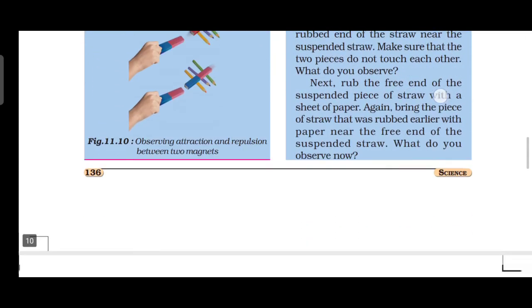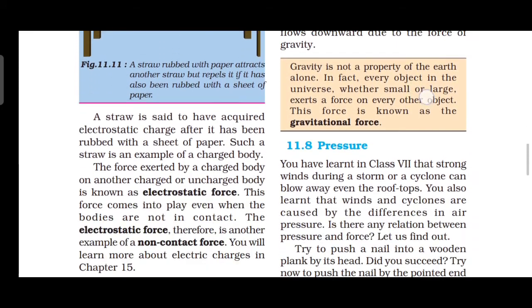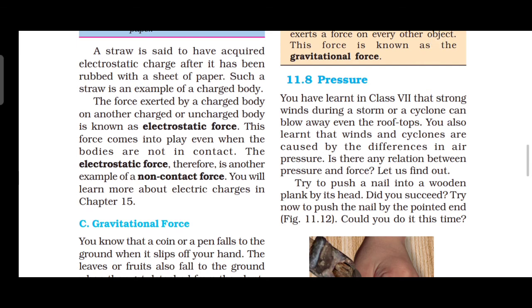Then electrostatic force. What is meant by electrostatic force? Here, there is an example. A straw is said to have acquired an electrostatic charge after it has been rubbed with a sheet of paper. Such a straw is an example of a charged body. Here the straw is being rubbed with a sheet of paper.